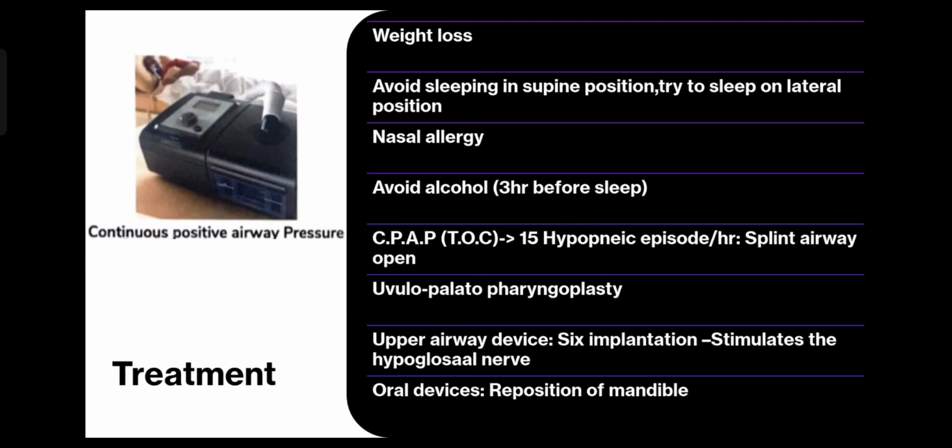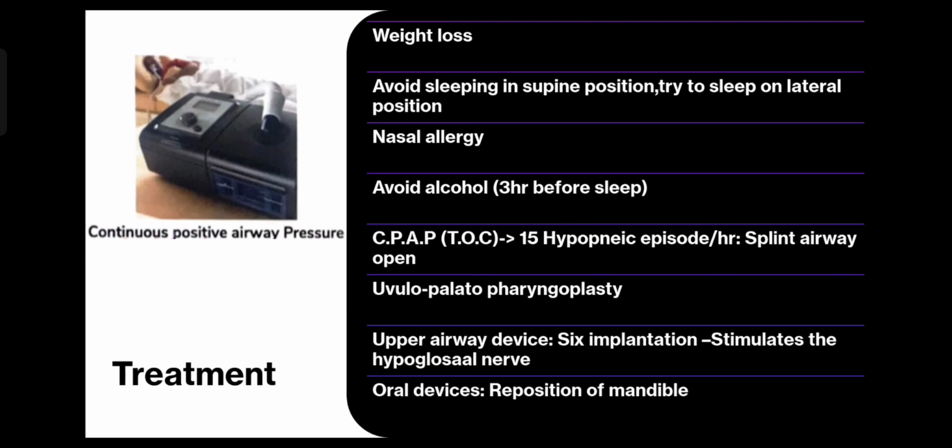Avoid alcohol intake at least 3 hours before sleep. Like social drinking in Western countries, they drink a lot. So at daytime, we'll say, okay, you can drink, but at night time, before you go to bed, don't take a drink, because alcohol will decrease your CNS drive and the incidence of OSA will increase. So avoidance of alcohol intake at least 3 hours before sleep is recommended for these patients.